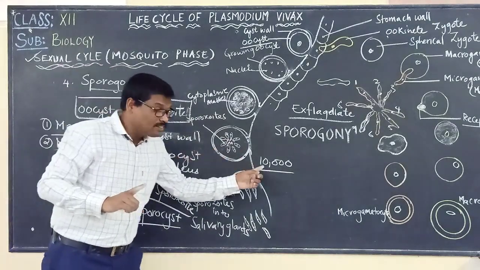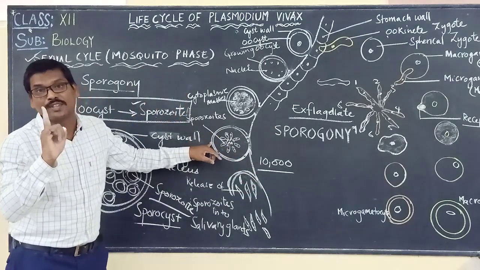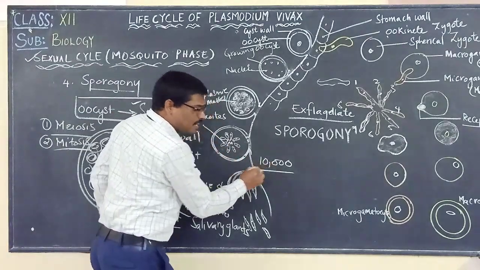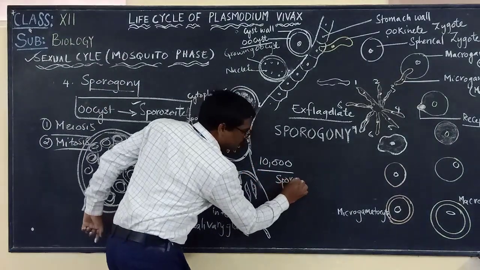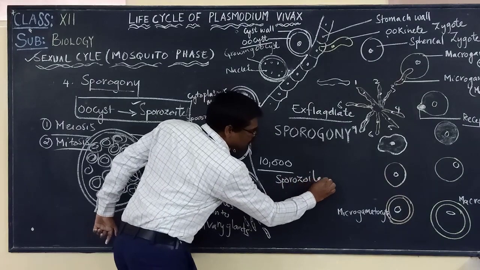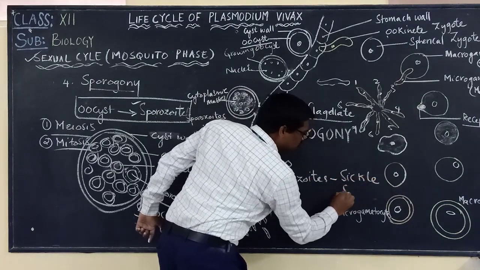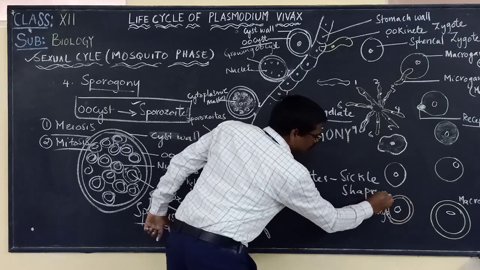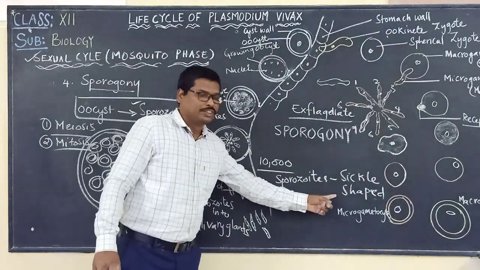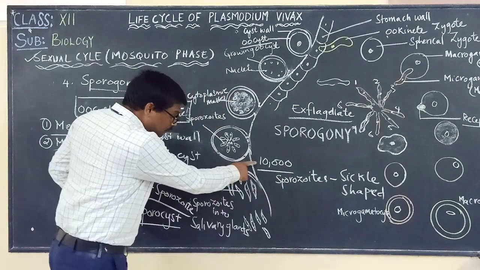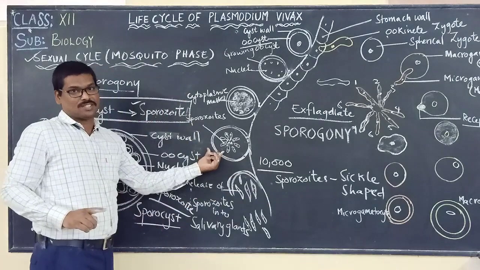The shape of each sporozoid is sickle shape.